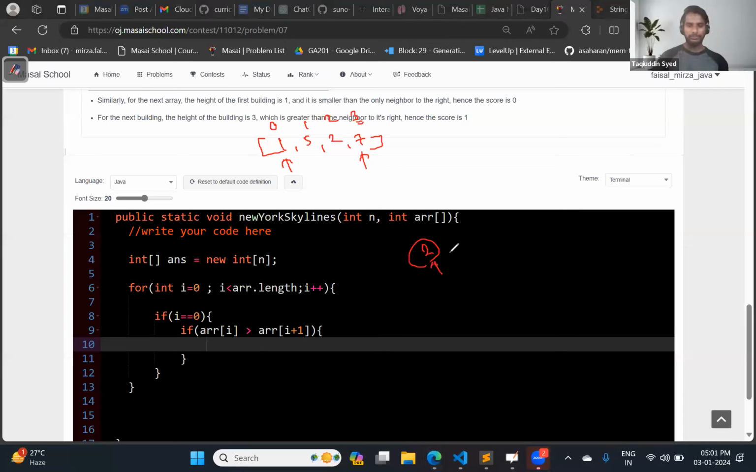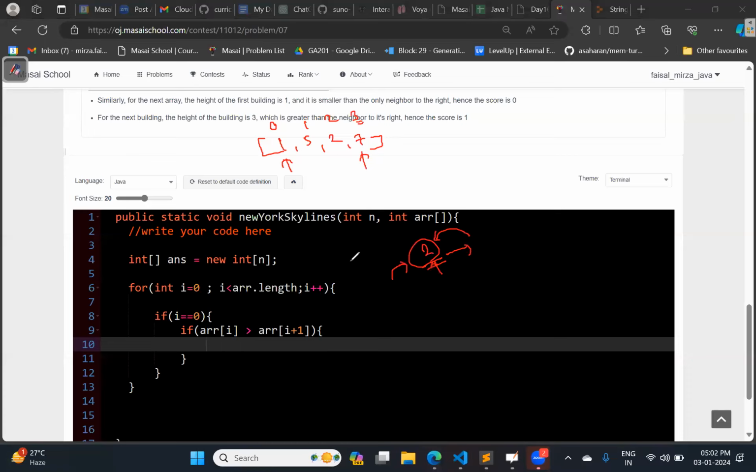It will never come. Why? Because it doesn't have the building to its right. Or sorry, its left. So in order to give the 2 points, it has to be greater than the building towards the left, and it has to be greater than the building towards the right. So the condition which is going to give the 2 points will never exist over here.